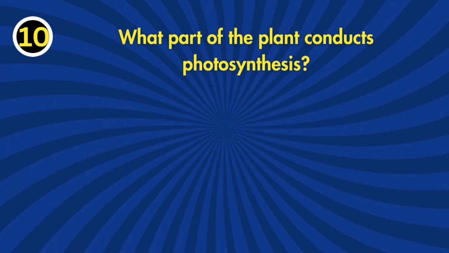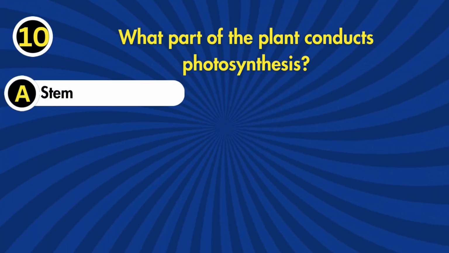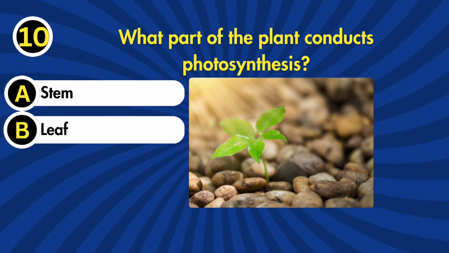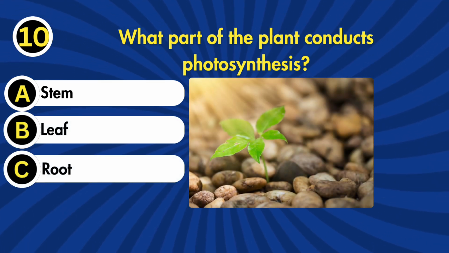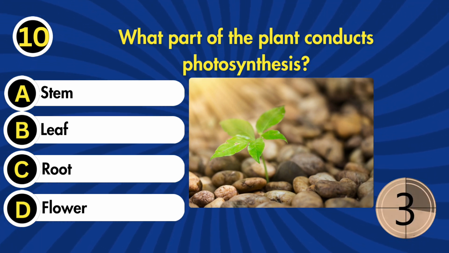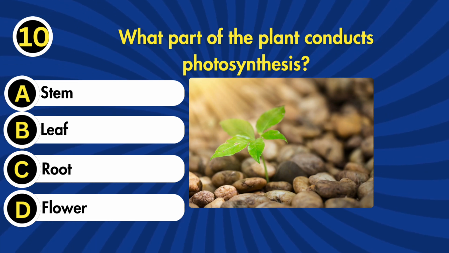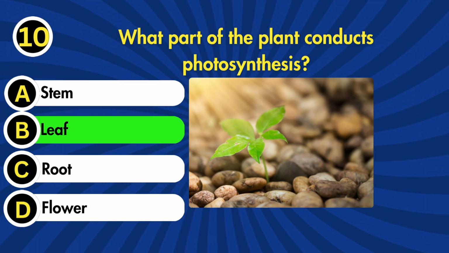10. In which part of the plant does photosynthesis occur? A. Stem. B. Leaf. C. Root. D. Flower. The correct answer is B. Leaf.